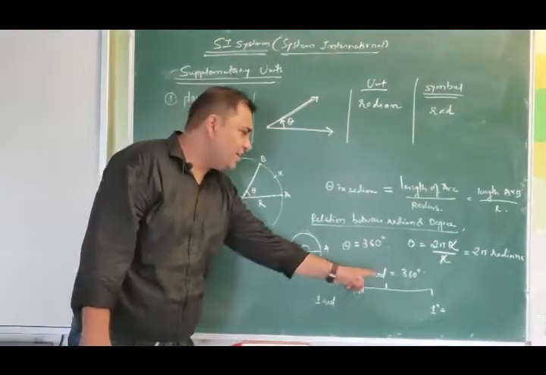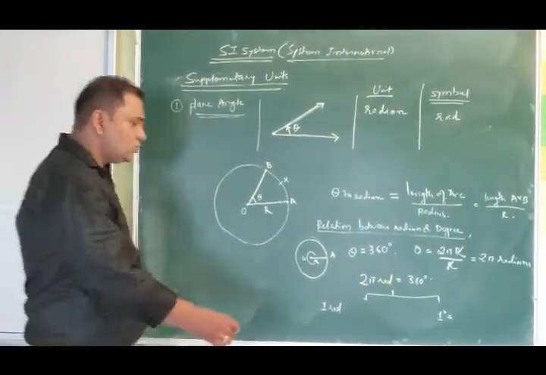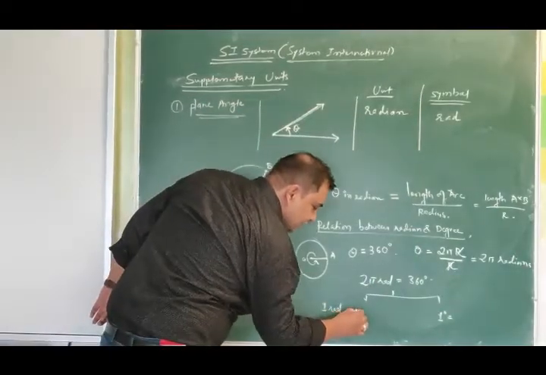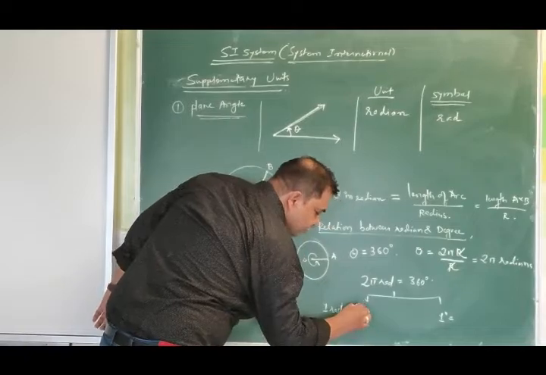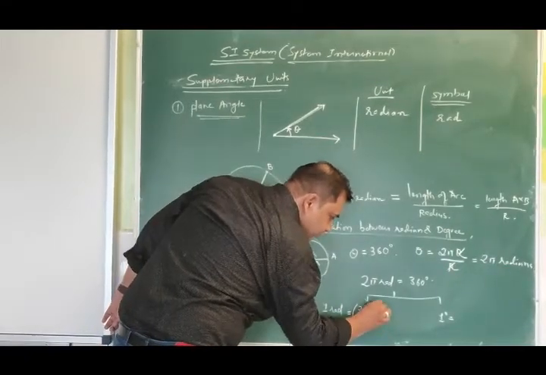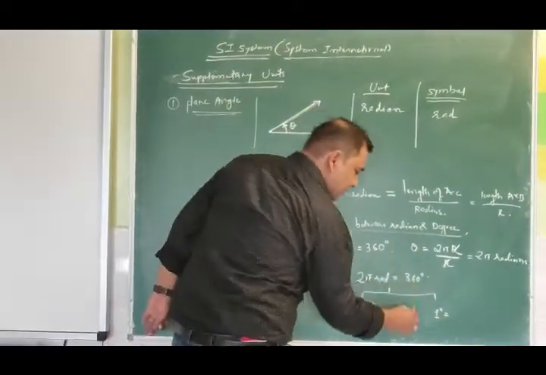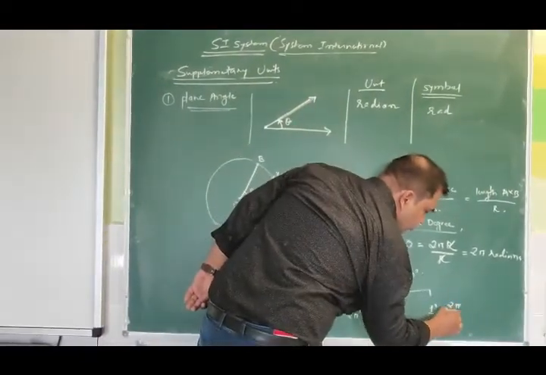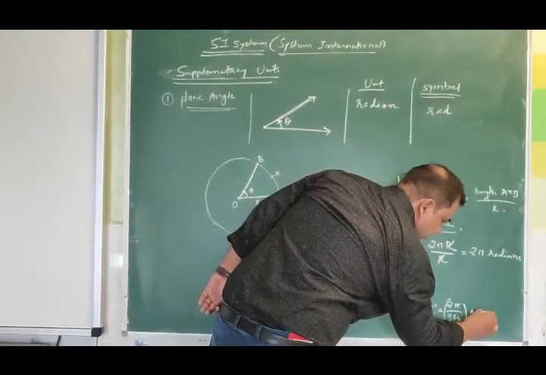See, 2 pi radian is equal to 360 degree. So 1 radian is equal to 360 by 2 pi degrees, and 1 degree will be equal to 2 pi divided by 360 radians.